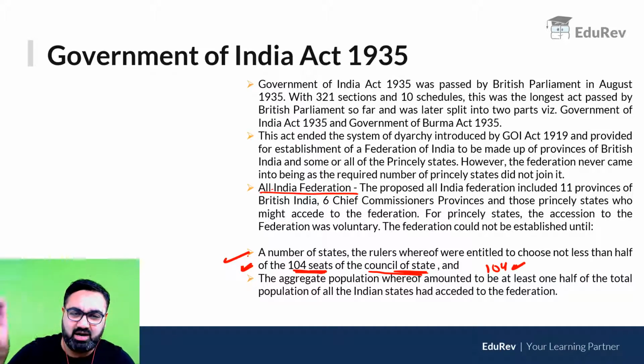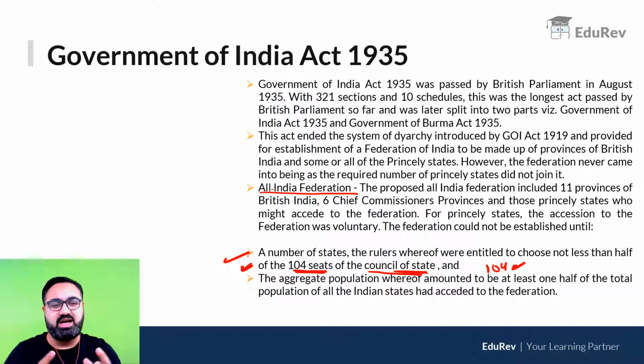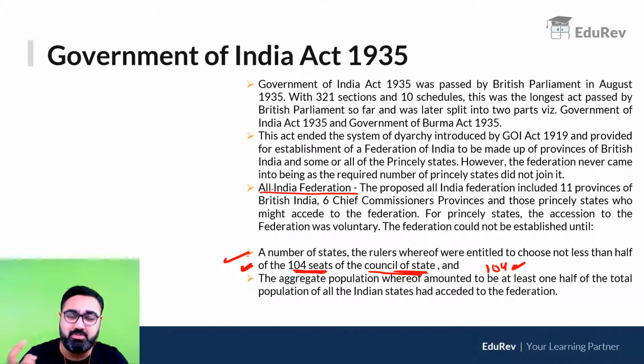तो जिन जिन princes ने हाँ करा है, at least 52 seats उनके हिस्से की होंगी, तब जाके वो first condition will be satisfied. The second condition: at least half of the population of the princely states would say yes. तो जिन जिन princely states ने हाँ किया है, उनकी population should be at least half of the population of all the princely states combined.